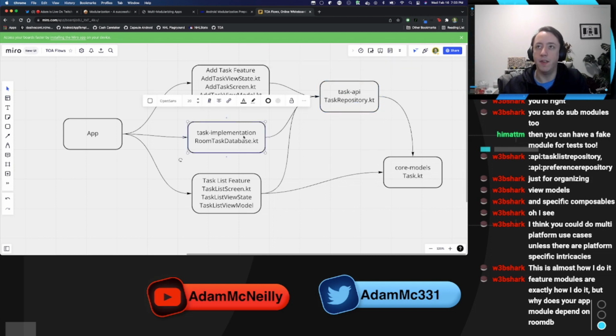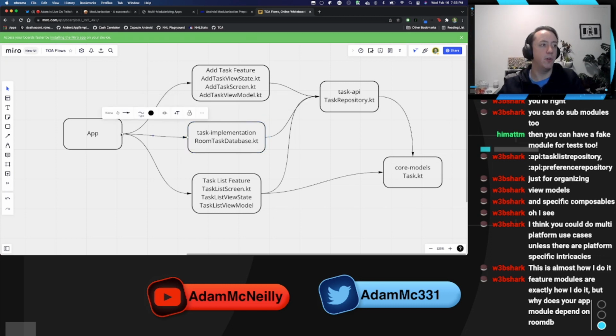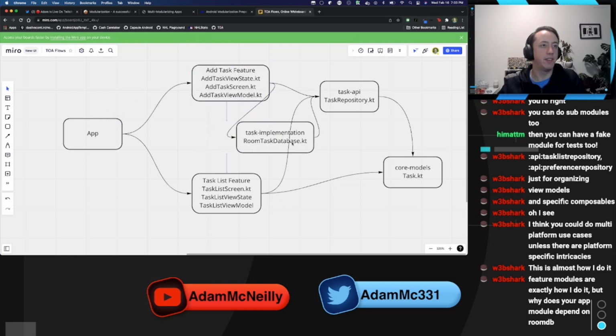And then the implementation is the concrete version, which could be Room and/or networking, or whatever else. And so we could have this go straight into here, but I guess then it's just, actually, I don't know why isn't that?